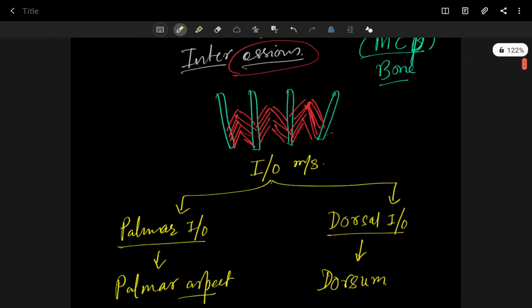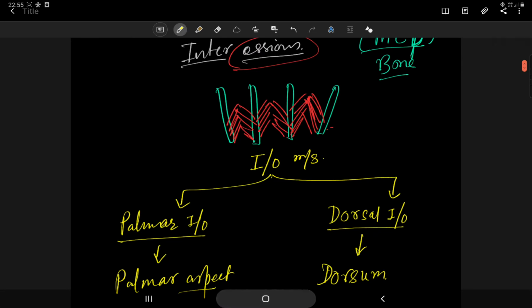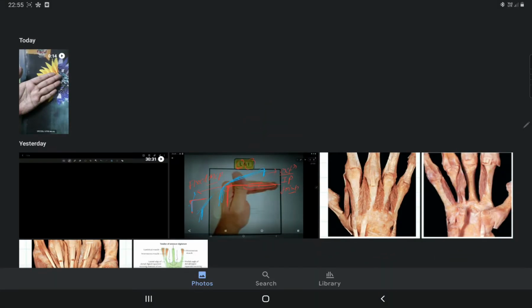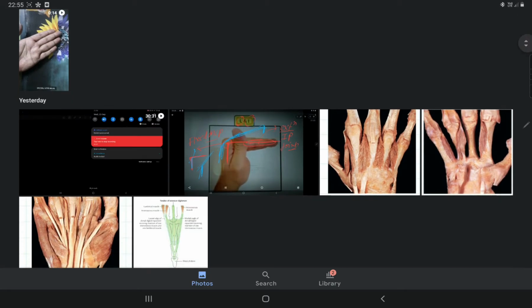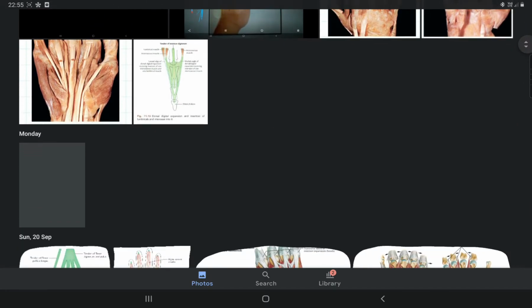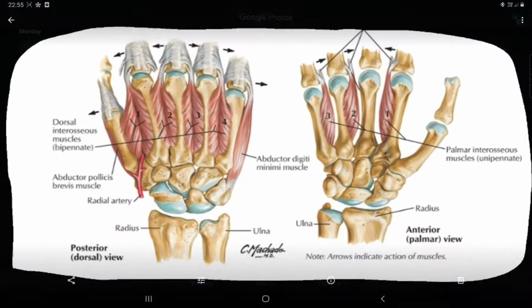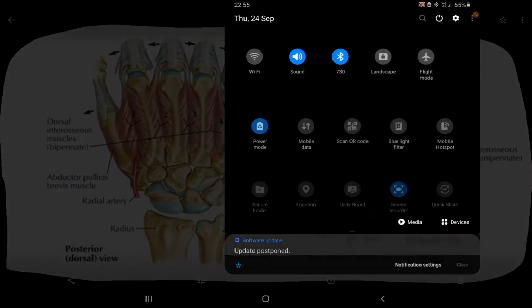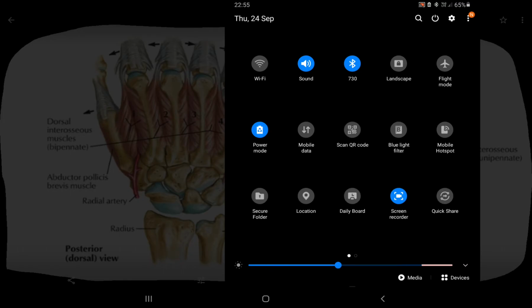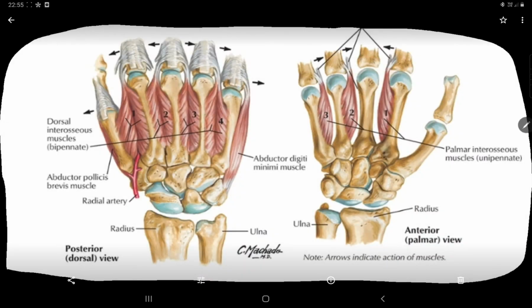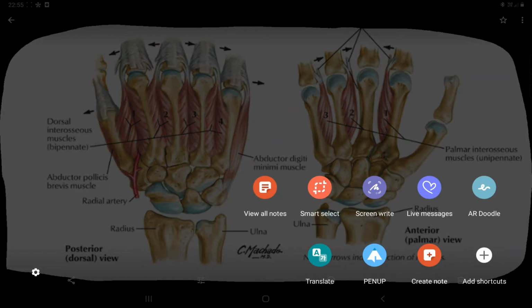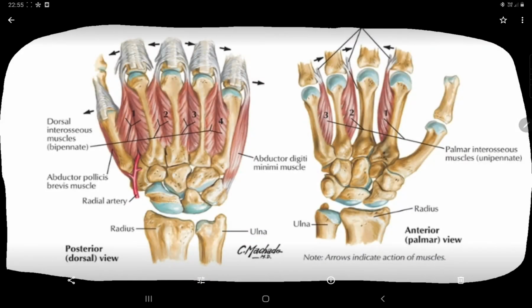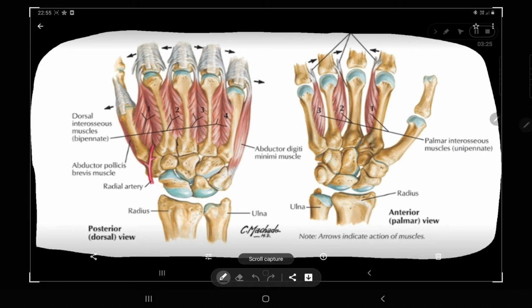So you can see here the interossei. First look here.